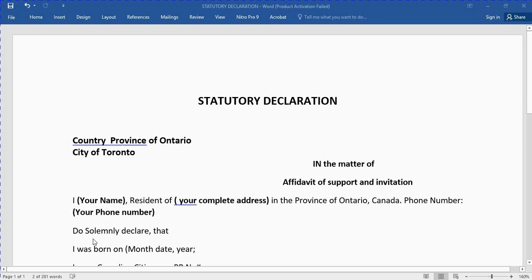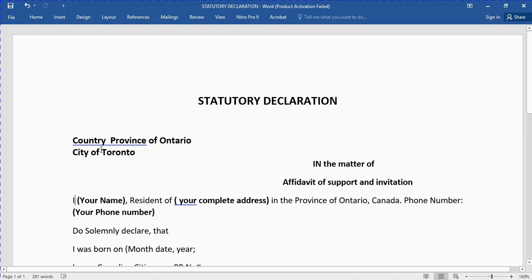So friends, first I am going to show you here, from country, province. Here you have to write down your country and which province you are living in. You have to write down the province name and your city name, as mentioned here. In the matter of affidavit of support and invitation, write down the same as this.